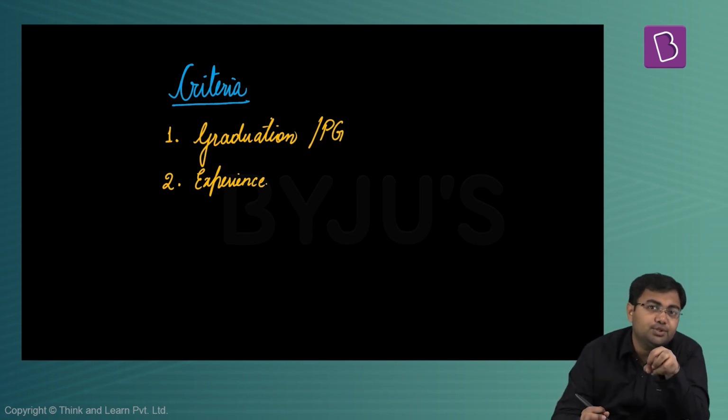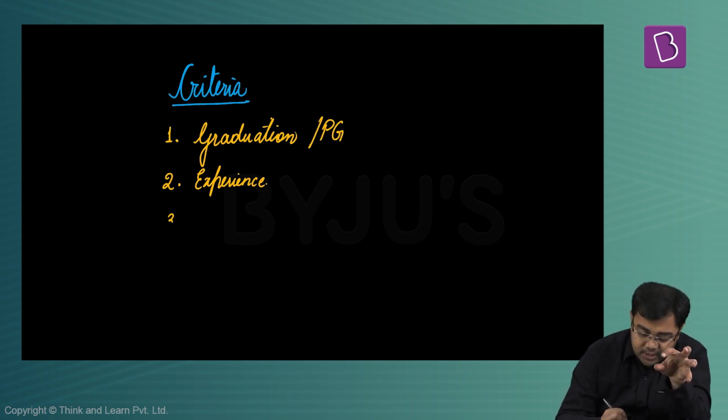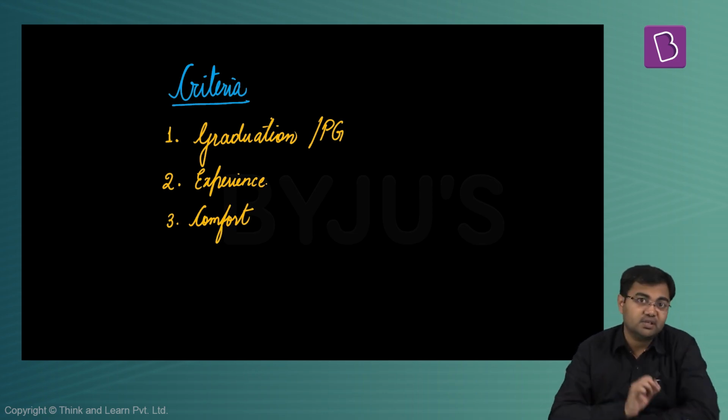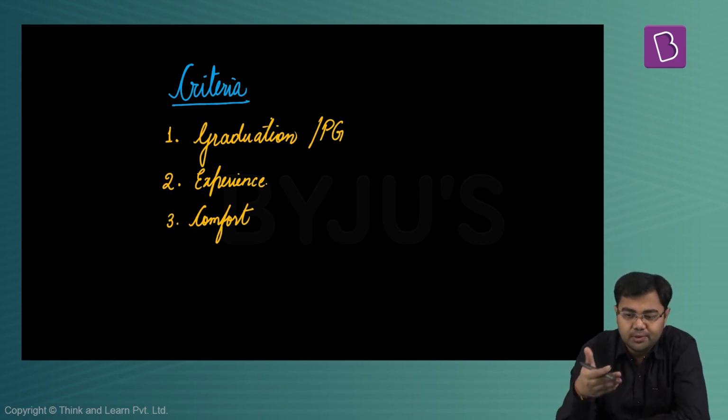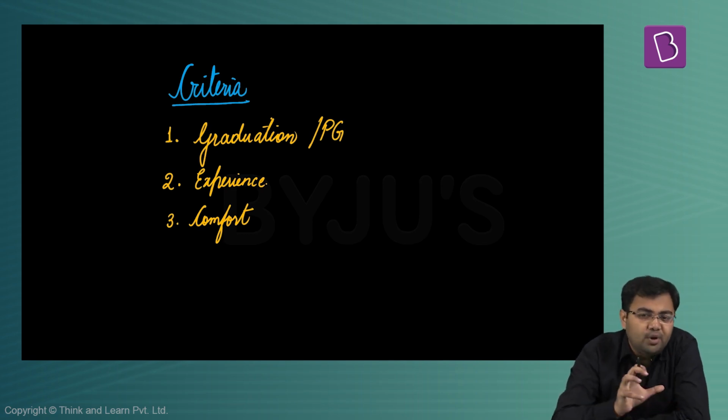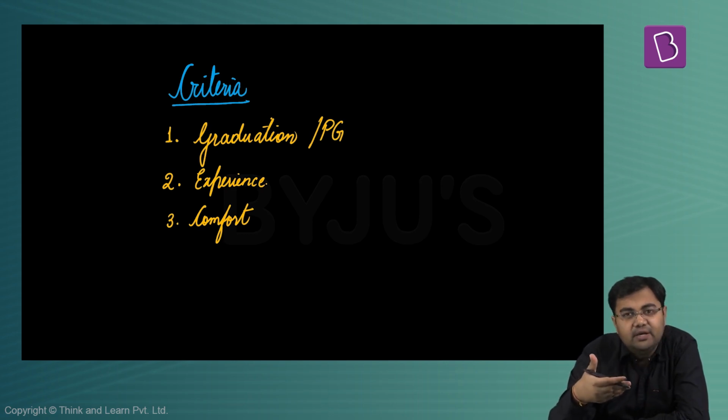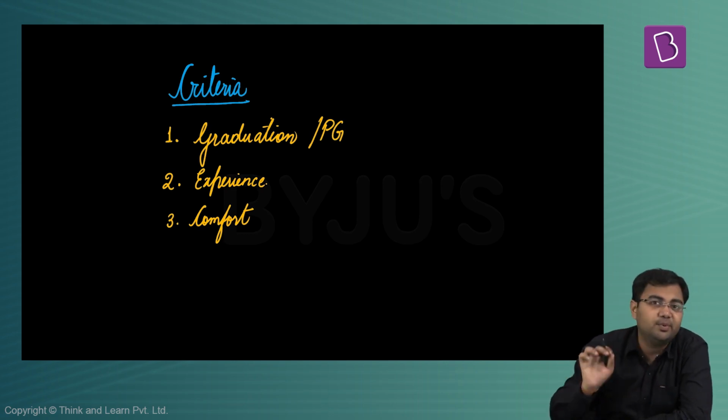One way in which you can choose is that you can rely on your experience, rely on your comfort with the subject. Do you feel at ease when you're reading something on that subject? Or do you feel very exhausted when you are trying to read a certain subject? For example, let's say geography. I am not very good at geography, and whenever I try to read something on geography, I find it very difficult to understand all the concepts that have been written there.